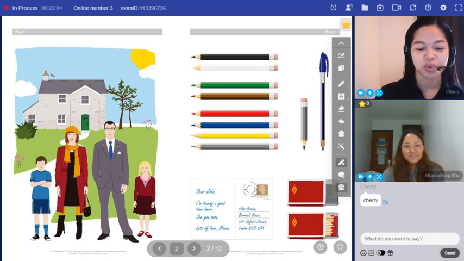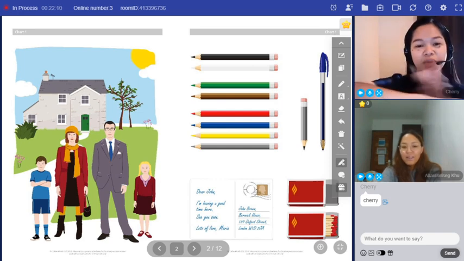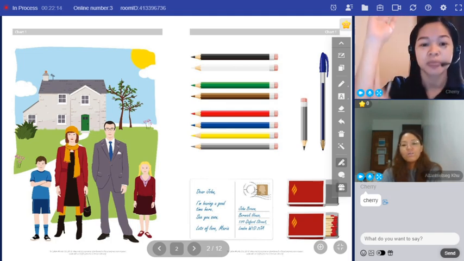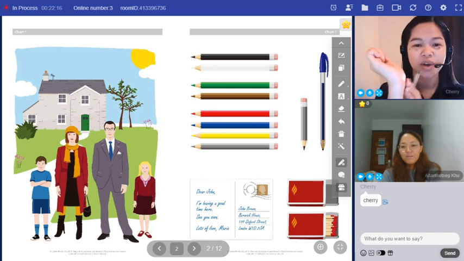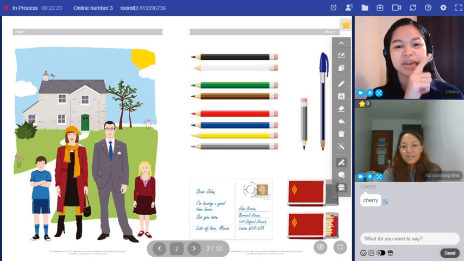Okay. So what do we call this? We call this a pen. A pen. What do we call this? We call this an arm. What do we call this? We call this a wrist. Wrist. Okay.